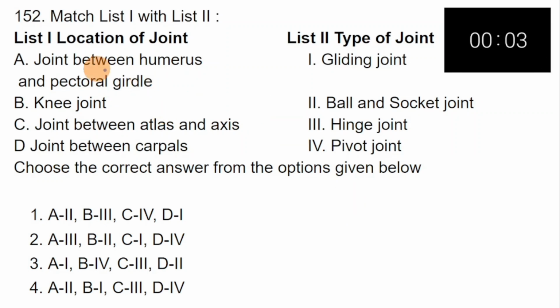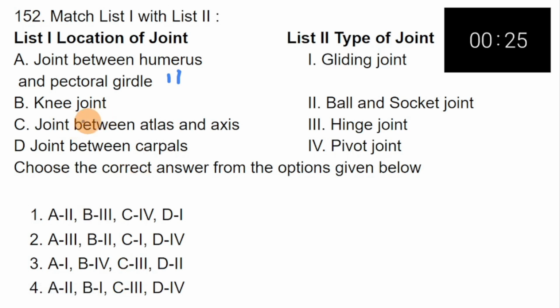Match questions. List 1 has location of joint, list 2 type of joint. So joint between humerus and pectoral girdle. It is ball and socket joint. So A2. Next one. So A2 you can see in option number 1 and 4.